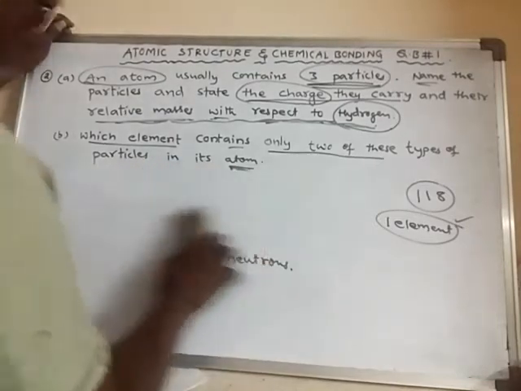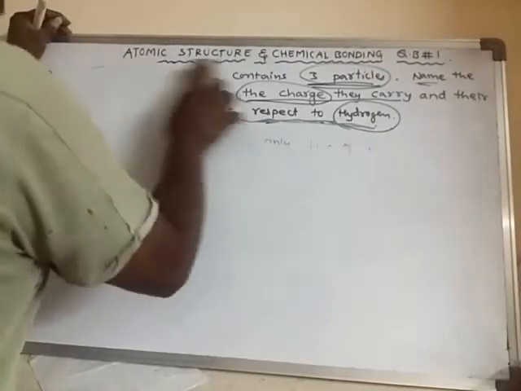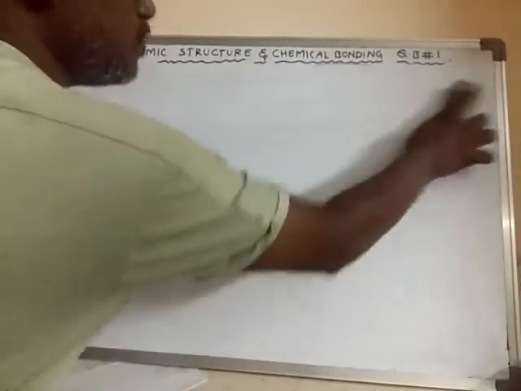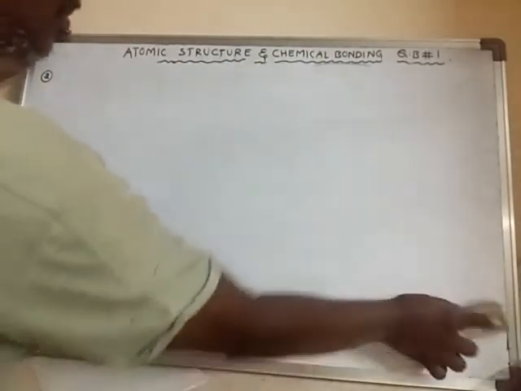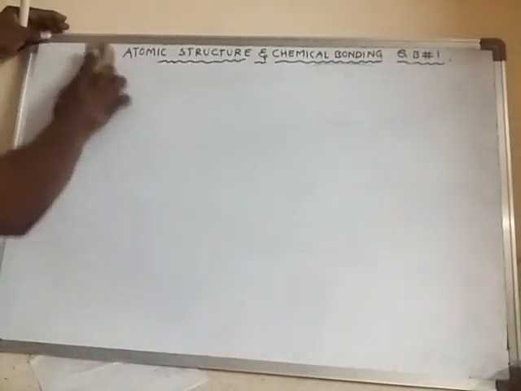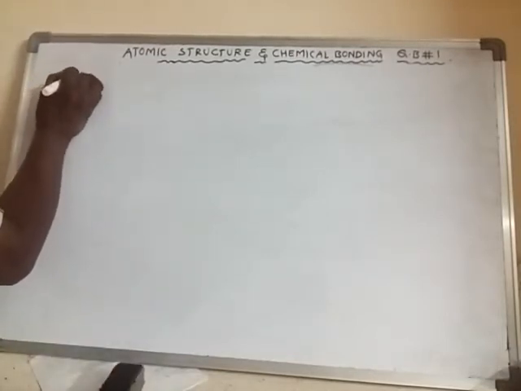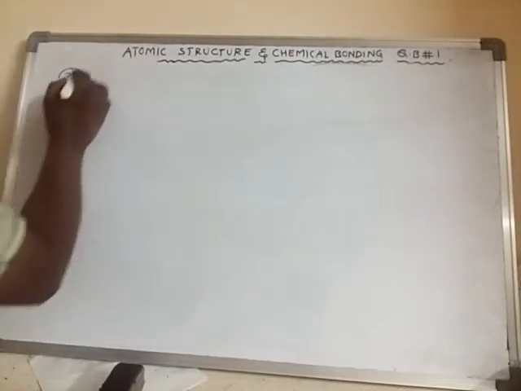Next, what is the third question? Third question: What is meant by the following statements?